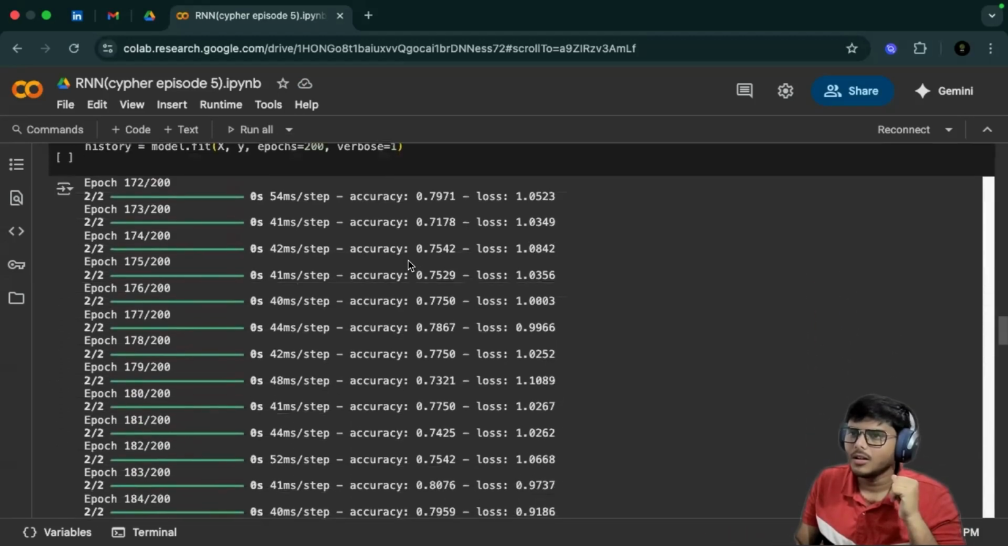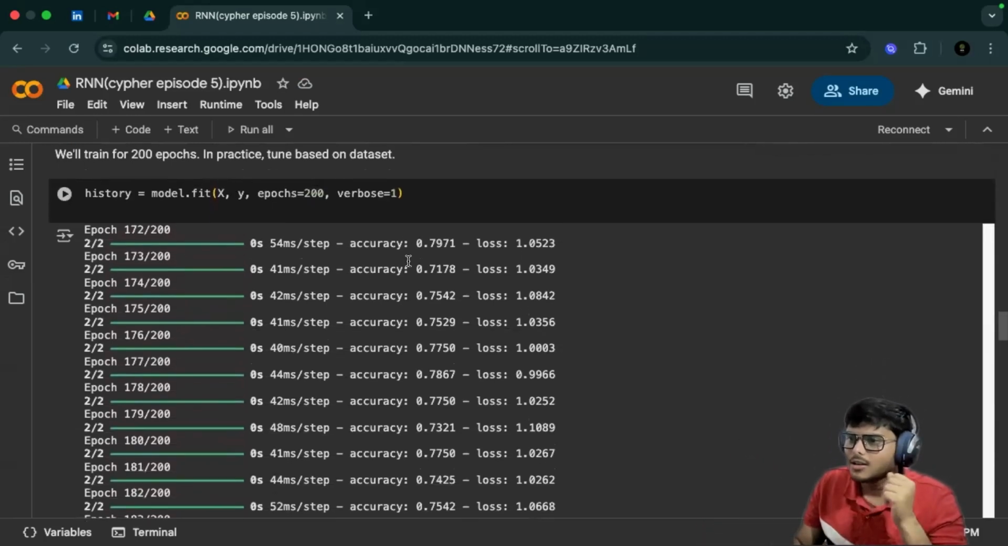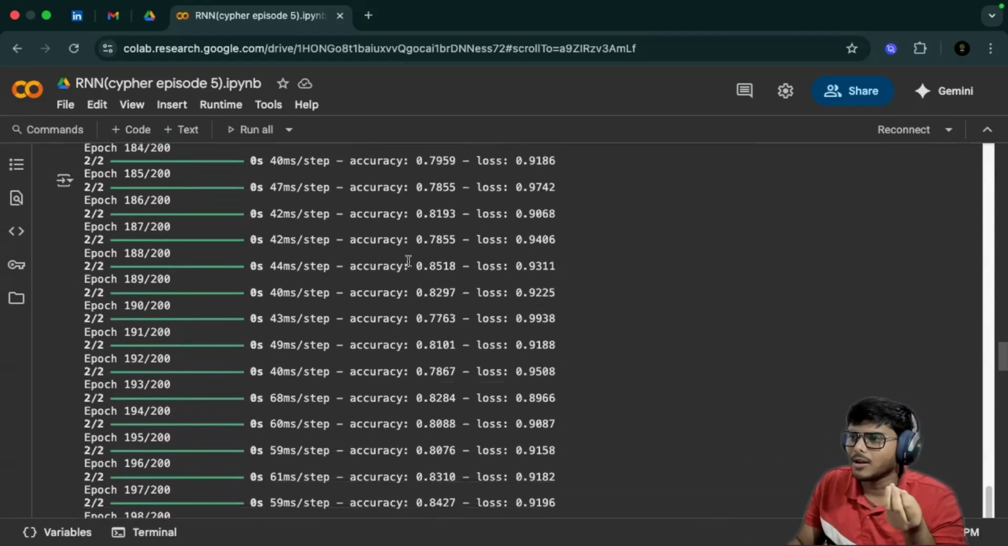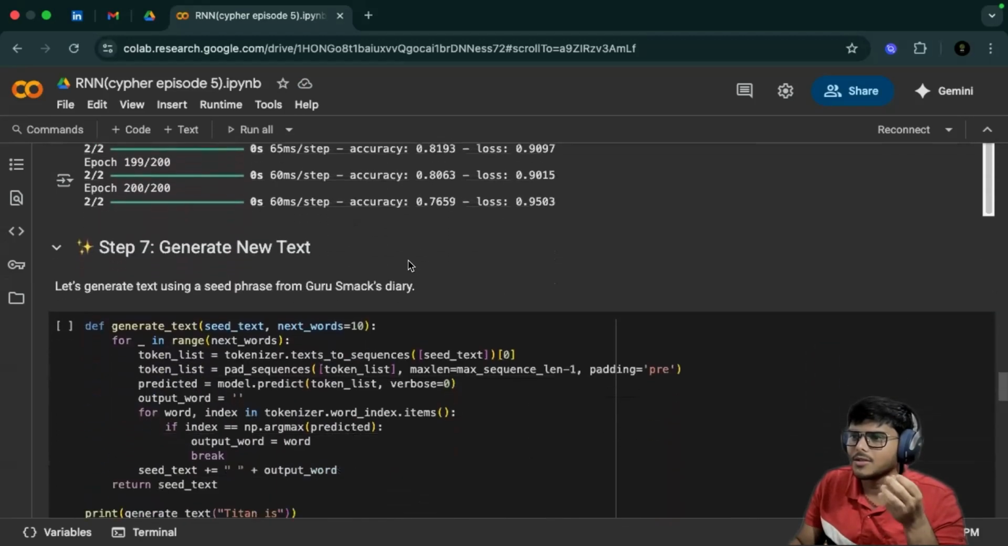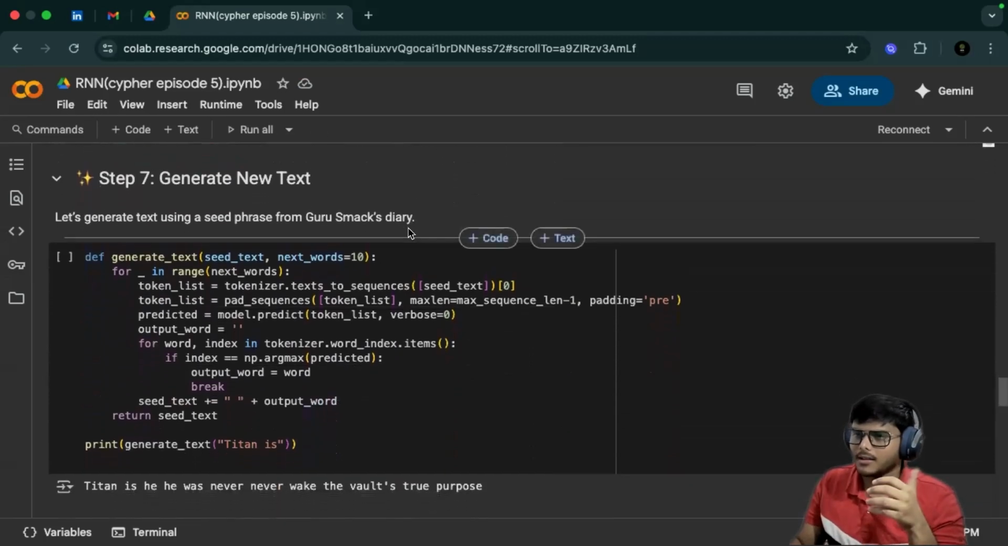Next, what we are doing is training it for 200 epochs, which in practice you tune based on the data set. So here you can see we're training it for 200 epochs, and we are getting an accuracy of around 77, right? And then we are generating new text. So let's generate text using the seed phrase from Guru Samak's diary.